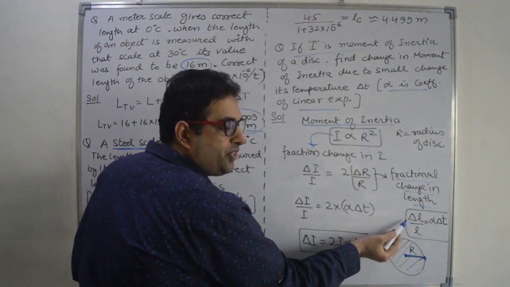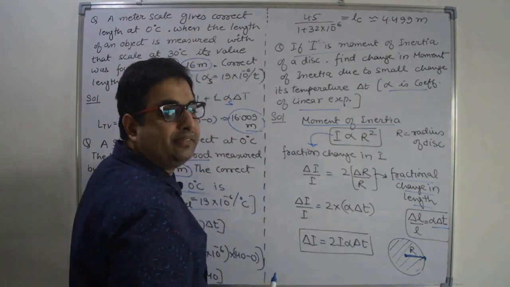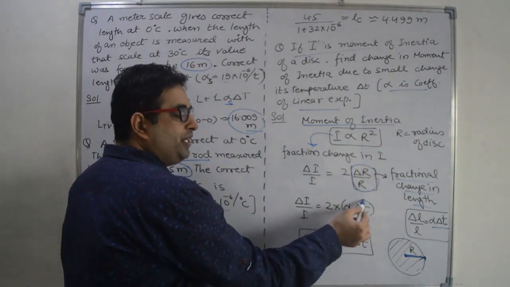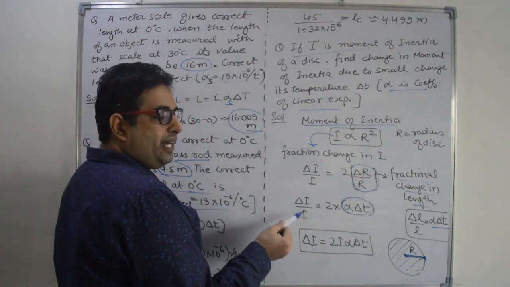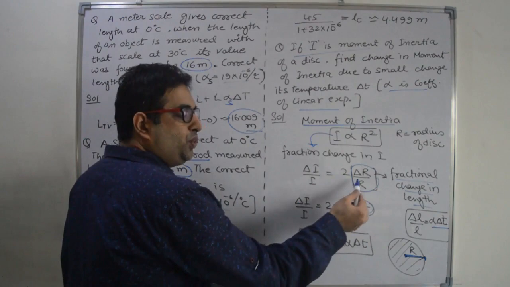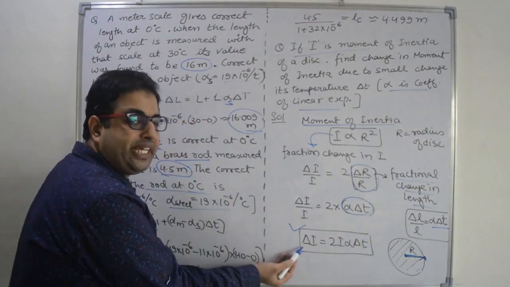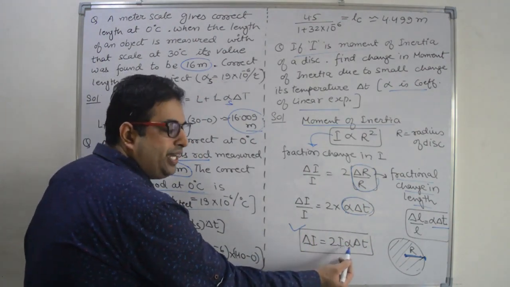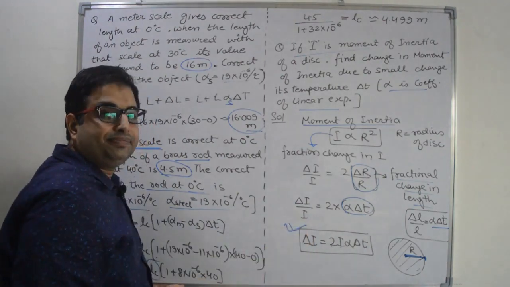According to the expansion formula, delta L by L is alpha into delta T. So you can replace this delta R by R with alpha into delta T. Delta I by I is equal to 2 into alpha into delta T. So what is the value of change in moment of inertia? It is 2 into I into alpha into delta T. That is our answer. Right?